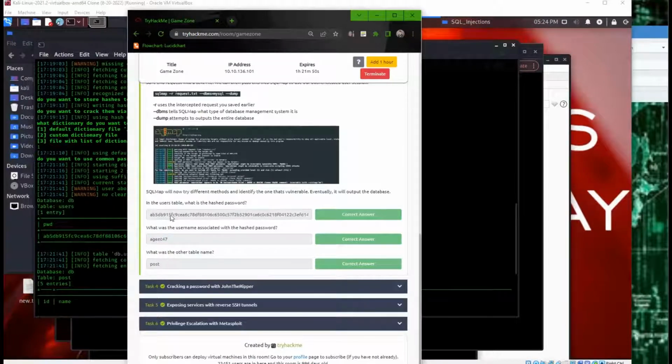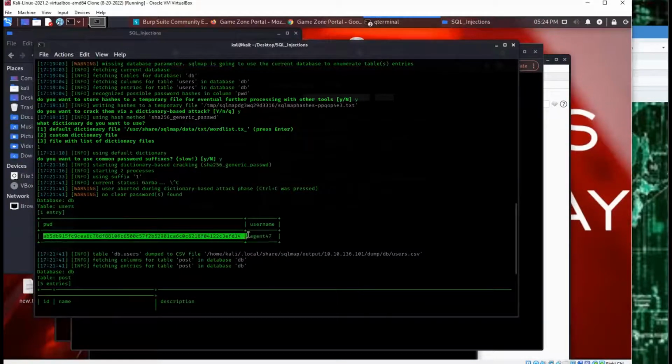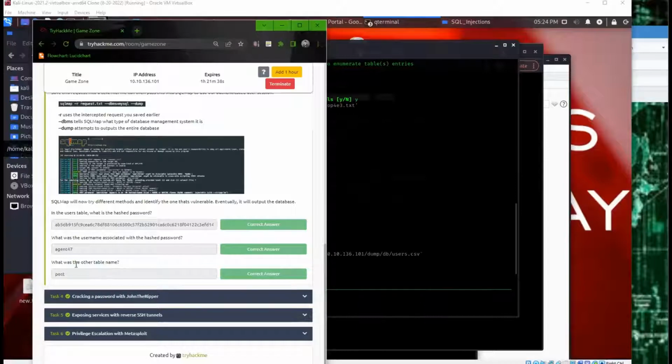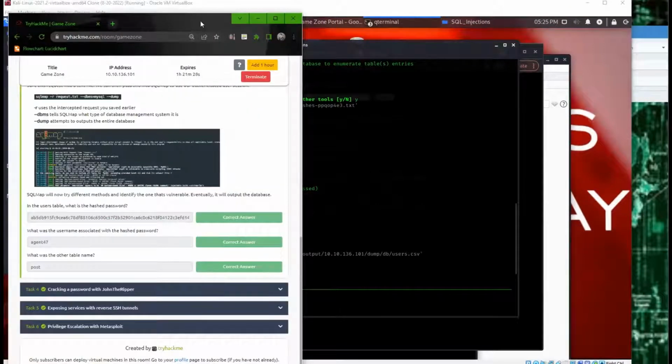And next it's asking what is the user table, what is the hash password? So looking right next to it, you can see a hash password. So you can enter that in for the answer right here. What was the other table name? Okay, so let's see if we can find that. Oh, here it is. Post. All right, post. So you can enter post here. Okay.